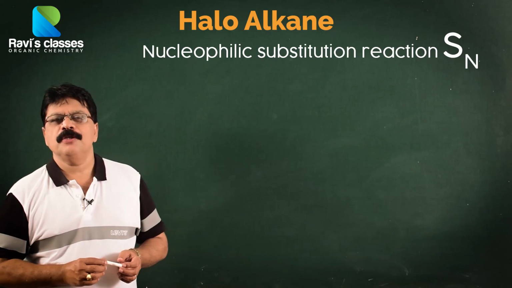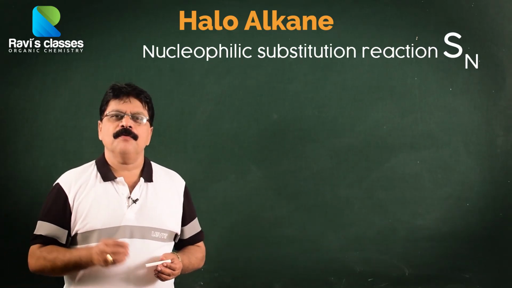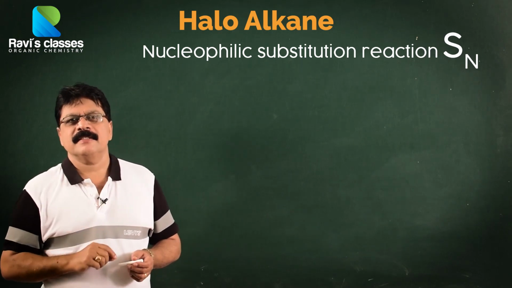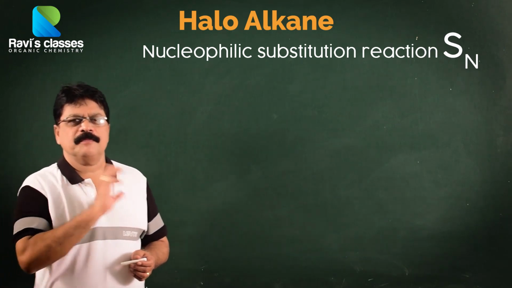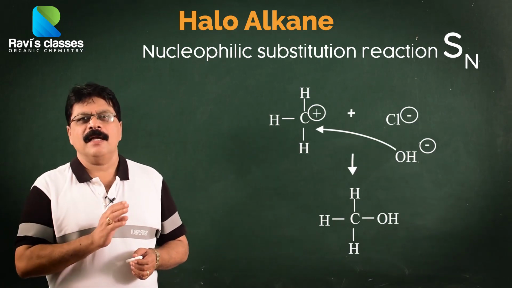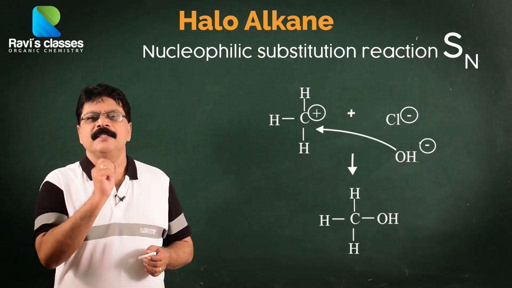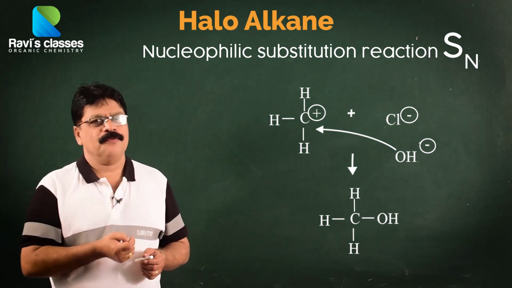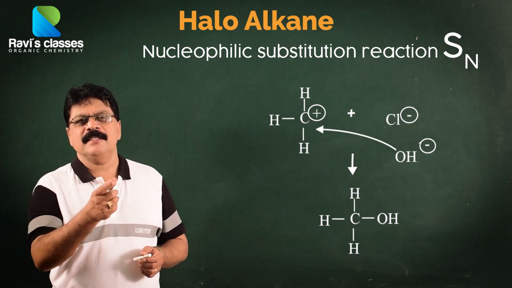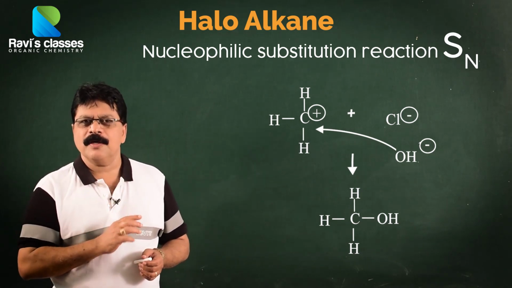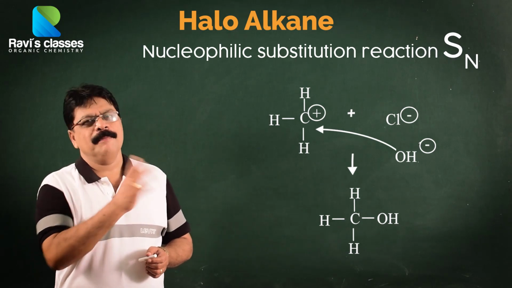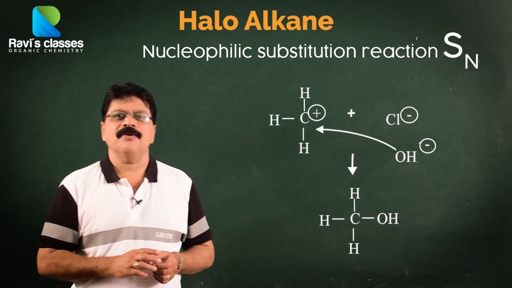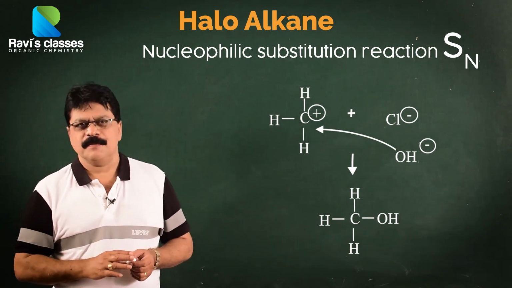So let us talk about the nucleophilic substitution reactions. Nucleophilic substitution reactions are generally written as S with a subscript capital N. So it is nucleophilic substitution reaction. In haloalkanes, the C-Cl bond breaks, Cl minus goes off, and instead of it you get any other nucleophile. So when you treat CH3CH2Cl with aqueous NaOH, what happens? We get CH3CH2OH plus NaCl. This is called the nucleophilic substitution reaction, and haloalkanes very easily show nucleophilic substitution reaction.